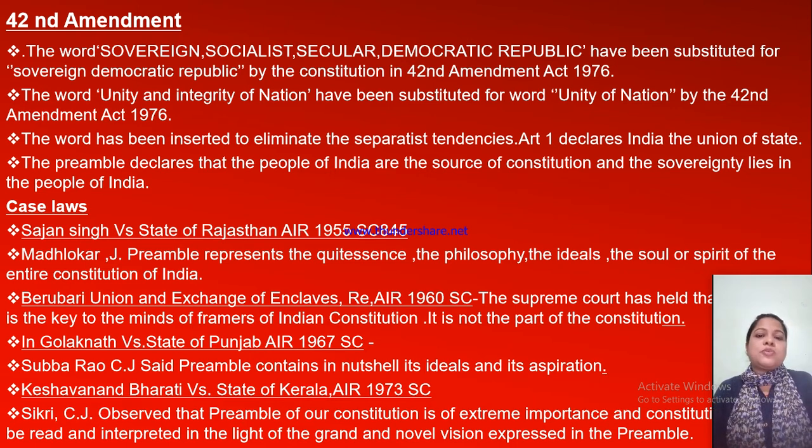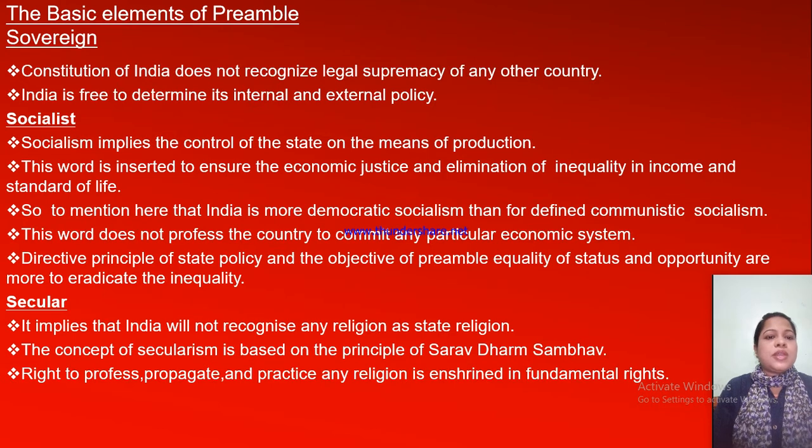Now we will discuss the basic elements of the preamble. One is sovereign. The Constitution of India does not recognize the legal supremacy of any other country. For example, a British government cannot rule us.